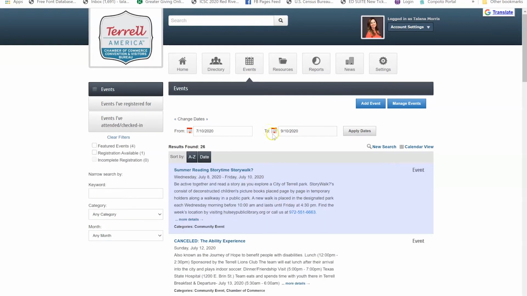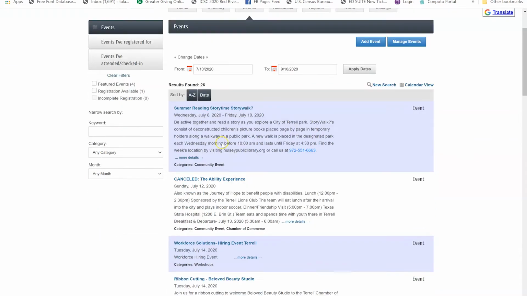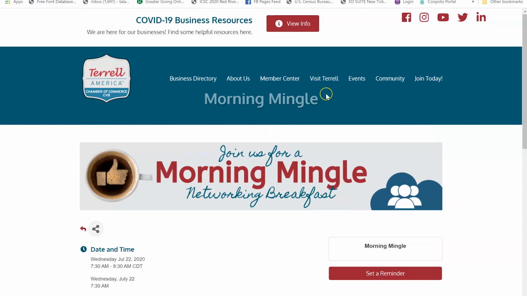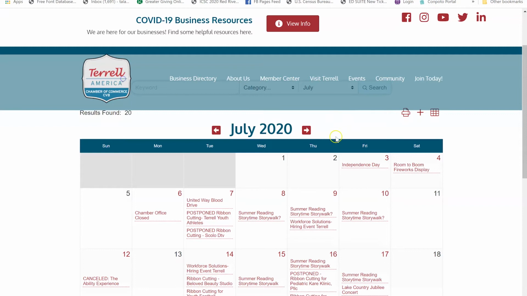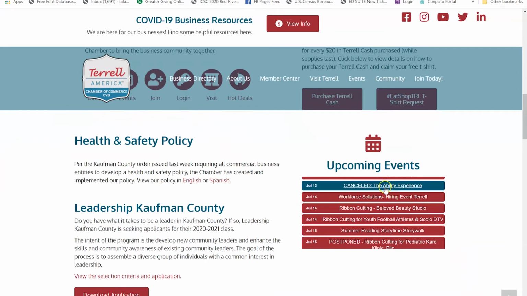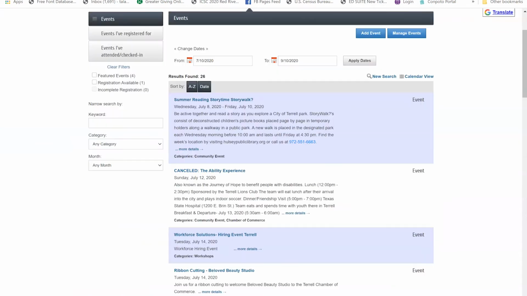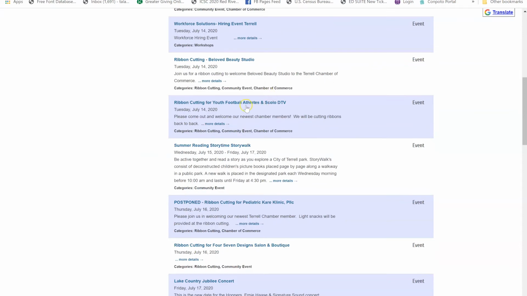Going back to the main events area here, we also have a listing of all of the upcoming events that we have on our calendar. Our calendar is something that you can view on our website under Events, Calendar of Events. Events also stream on our homepage. We have a scrolling list of upcoming events here that are clickable so that someone can go through and read more details about a specific event. Back in the Member Information Center, these are clickable as well to get to details on these events.